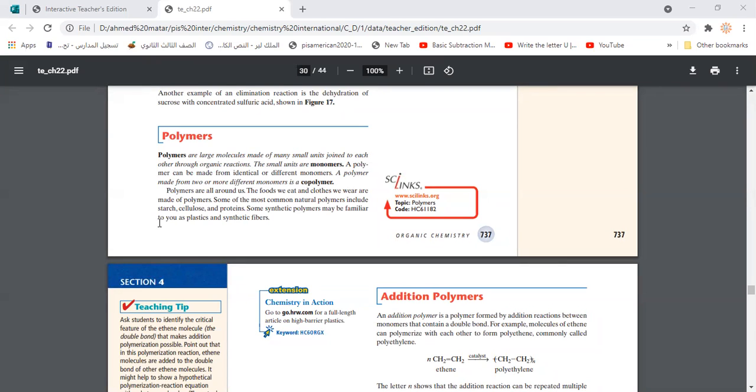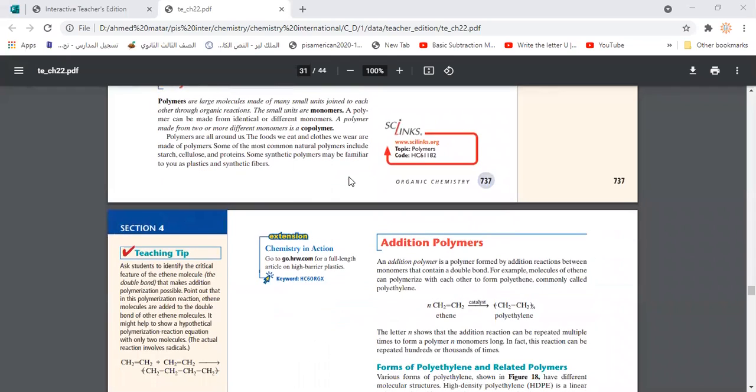So actually, in our daily life, we already deal with and depend on a lot of polymers. For example, the pajama you are wearing right now or the t-shirt, most of them are made of synthetic fibers. These synthetic fibers are polymers.